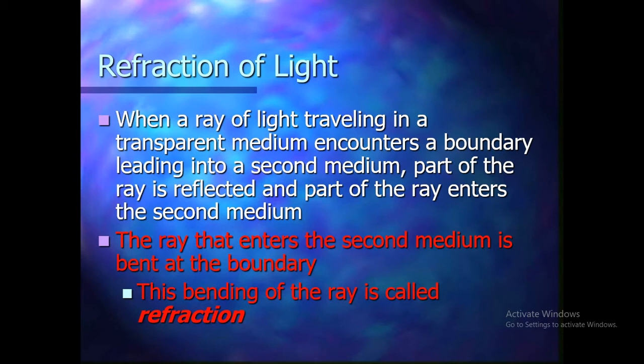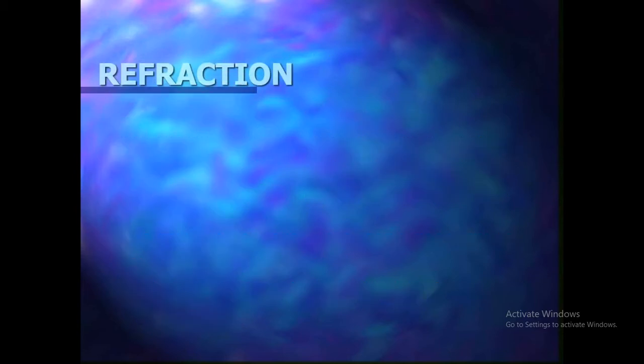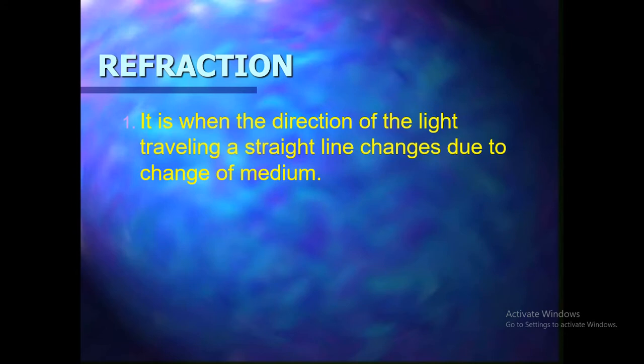The ray that enters the second medium is bent at the boundary. Due to this bending of light, we see the pencil inside the glass filled with water as broken or in two separate pieces. This bending of rays is called refraction of light. It is when the direction of light traveling in a straight line changes due to a change of medium.